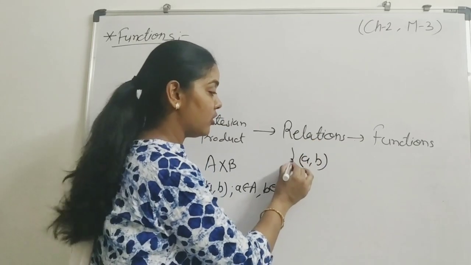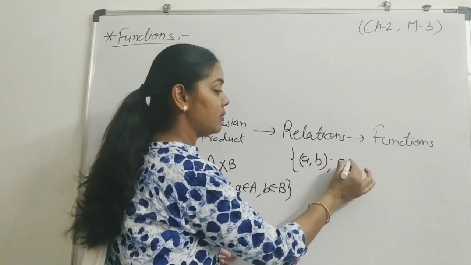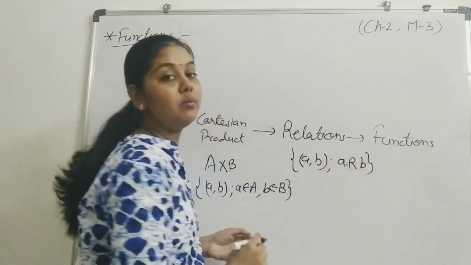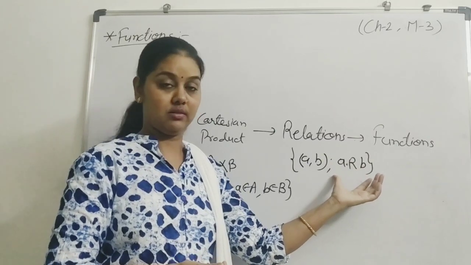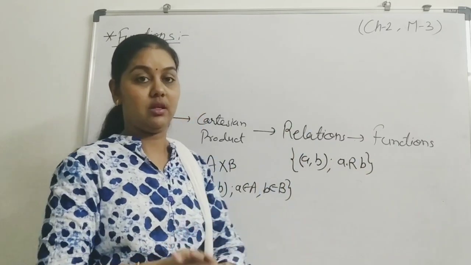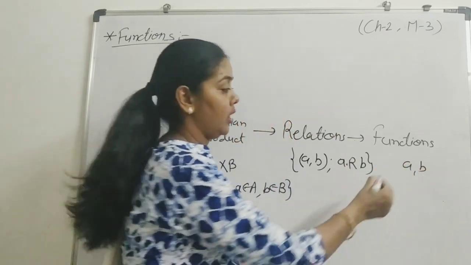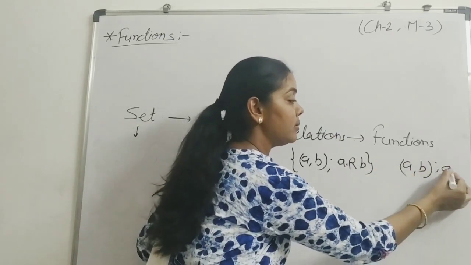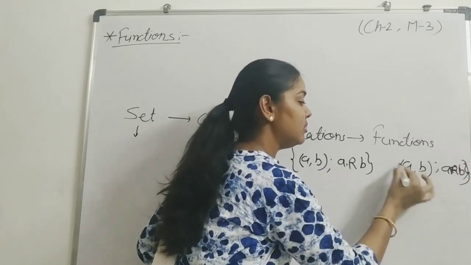A relation is a set of ordered pairs where both the elements a and b have some relation. Now, function. A function is also a set of ordered pairs where two elements a and b both have a relation with each